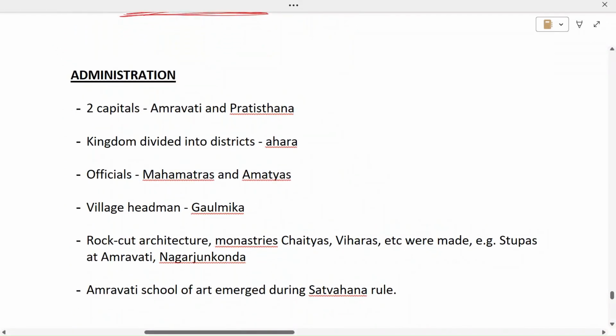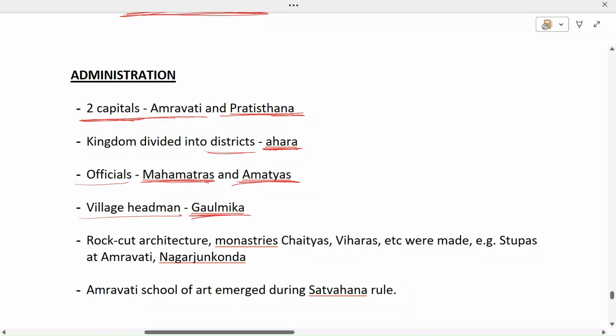Now in the administration part, they had two capitals. One was at Amravati, and second was Pratisthana. So these were the two capitals of Satavahanas. The kingdom was divided into districts called Ahar. The officials were known as Mahamatras and Amatyas. The village headman was known as Golmika.